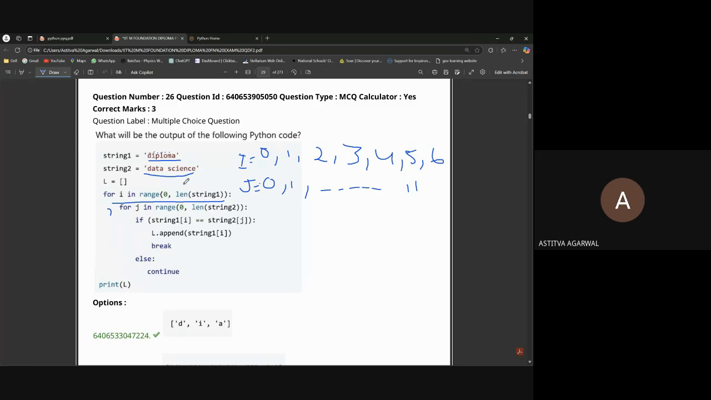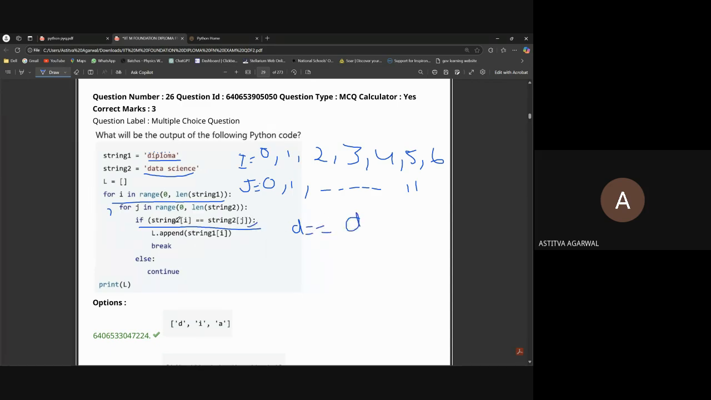Okay. So see this if statement, what is it doing? In this if statement, string one of I. What is string one? It's D. If string one of I, first the code will run 0, then it will go to J. J will also run 0. Then the statement will be: if D double equal to D. Yeah, it's true. It becomes true.